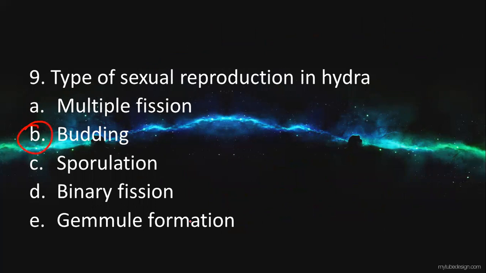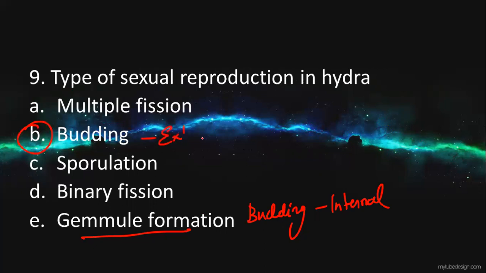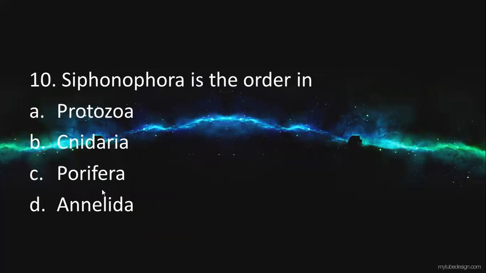But you can see gemmule is also a type of budding, but it is an internal budding, whereas hydra undergoes external budding. Hydra will not undergo multiple fission, sporulation, or binary fission. They undergo only budding. So the answer will be budding. Next question, Siphonophora.